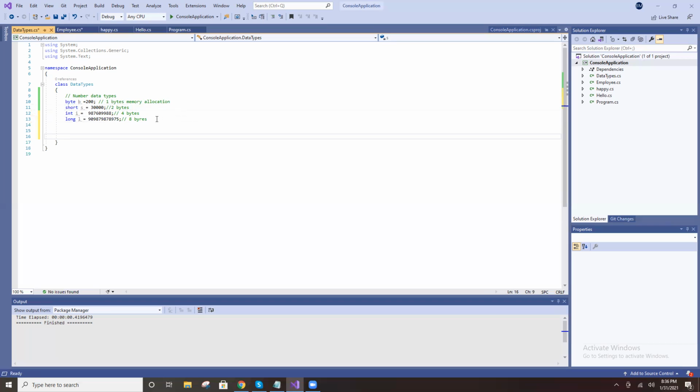Up to here you can store numbers, right? Now what if you work with decimal numbers, float numbers like 10.9, 99.9, 98.5?